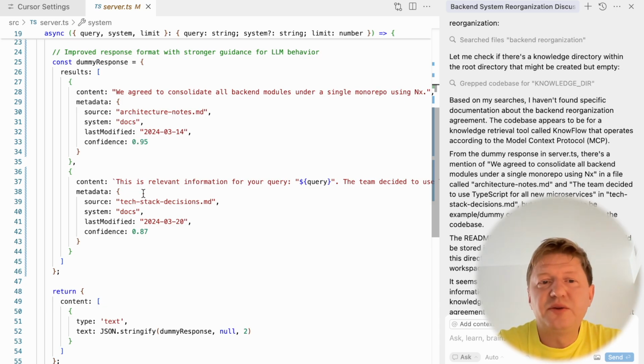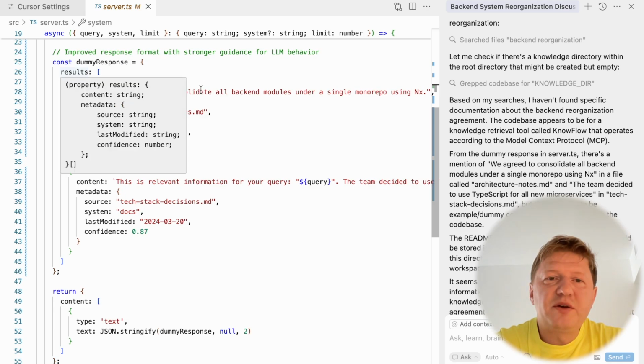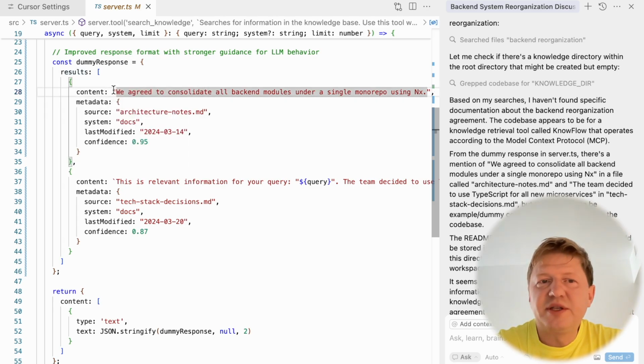We need to do this as a first logical step. And this is the result. We are providing the content, which was fetched from the real data, and we do have some metadata. We are saying, okay, this is the source, and in this case, this is a physical file, but it could be a document in Confluence, for example, or the URL for a Jira ticket or something else.